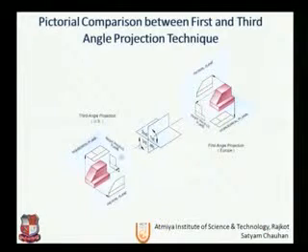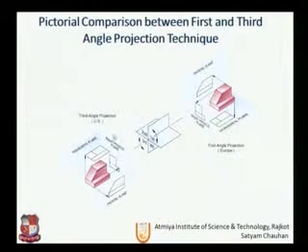As we discussed, the first angle method, the pictorial view of front angle, first front plane will be above the XY line, right hand side will be on the profile plane. So why this side view is drawn on the left hand side in the first angle, we will see shortly, and why the right hand side view in the third angle is drawn on the right hand side.